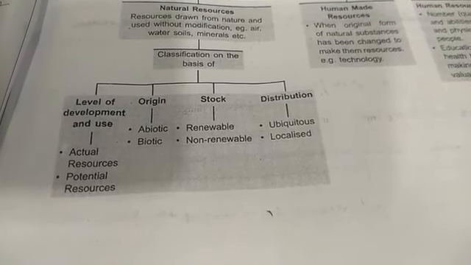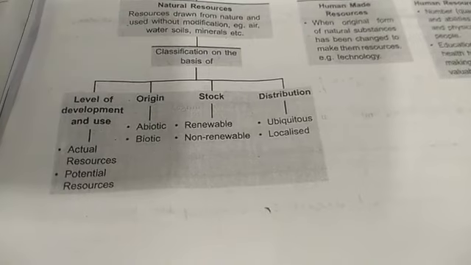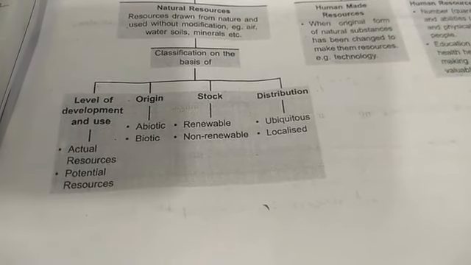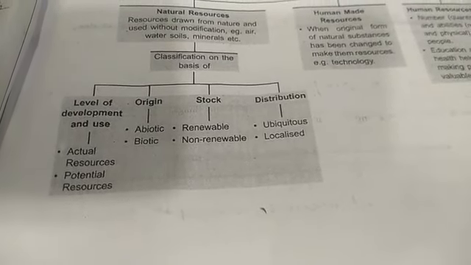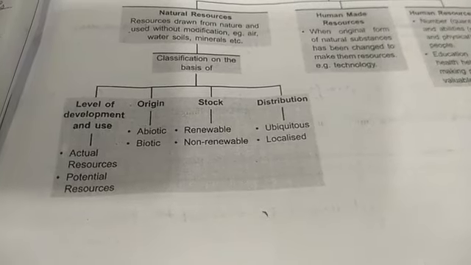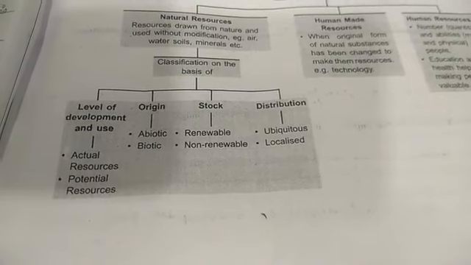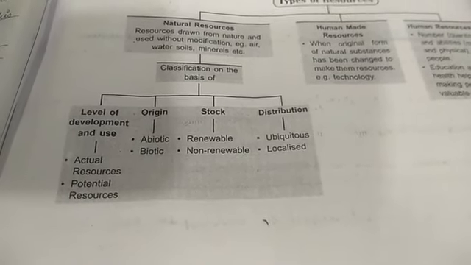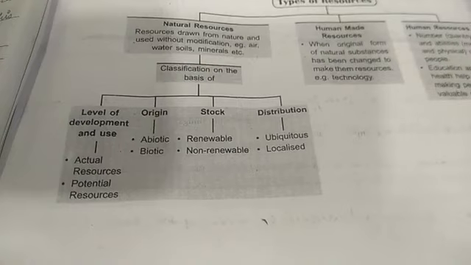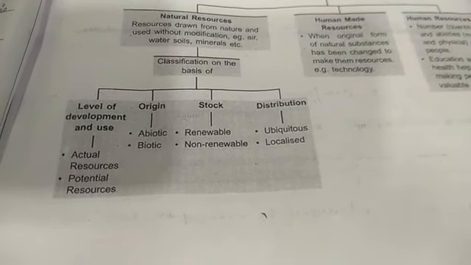Resources whose quantity is known and which are being used in the present. Example, like coal in rural regions of Germany, or the Deccan Plateau in Maharashtra, which has dark soils. These are considered actual resources.